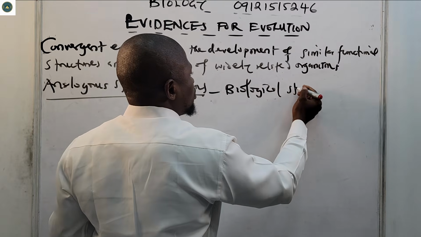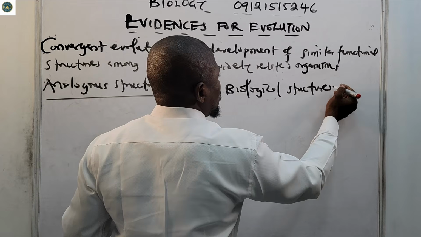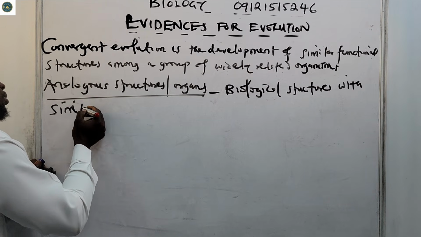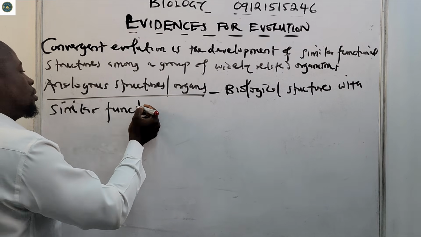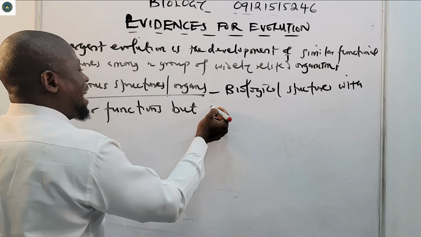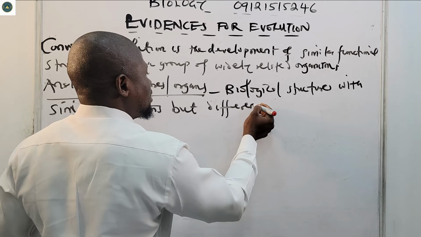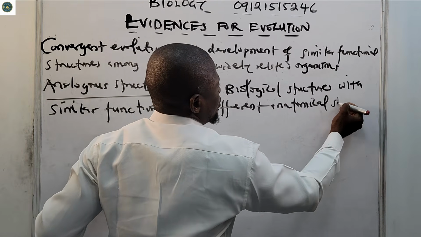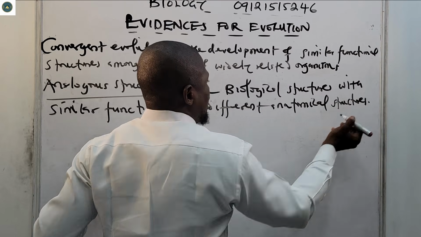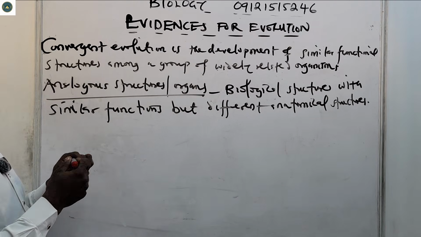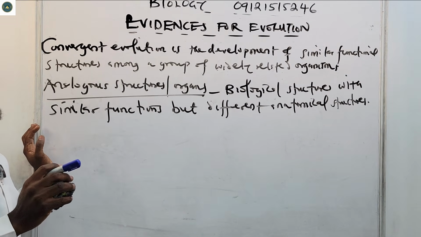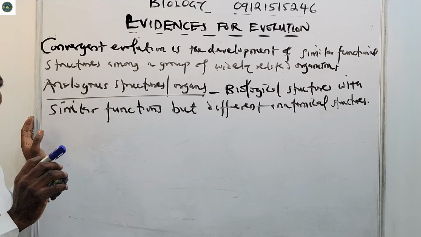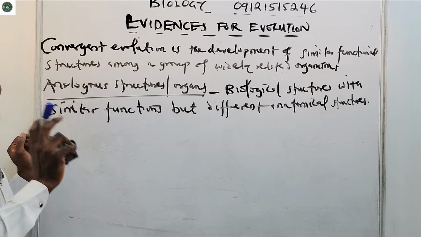So that is what we refer to as analogous structures. They are biological structures that have similar functions but different anatomical structures. They provide evidence for convergent evolution.